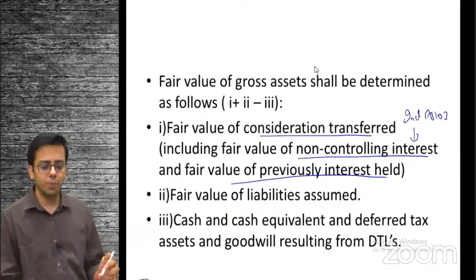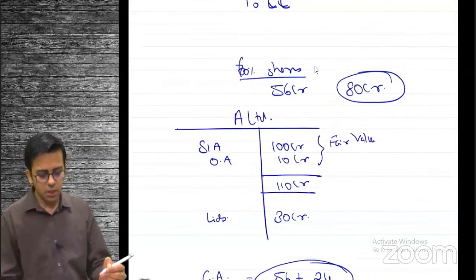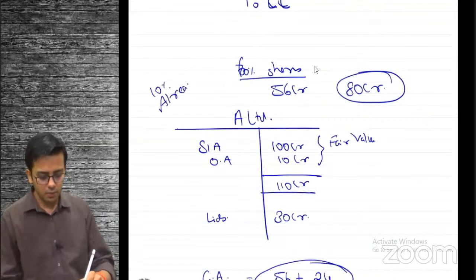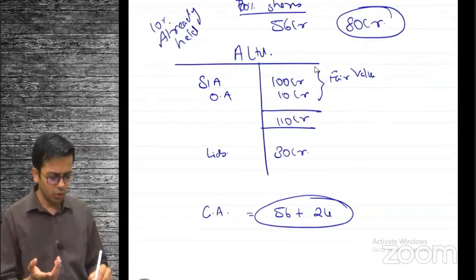That is what we have read over here, including fair value of non-controlling interest. What is this fair value of previously held interest? Suppose I am purchasing 60% shares right now and 10% were already held by me. So those 10% have a fair value of 8 crore, right?